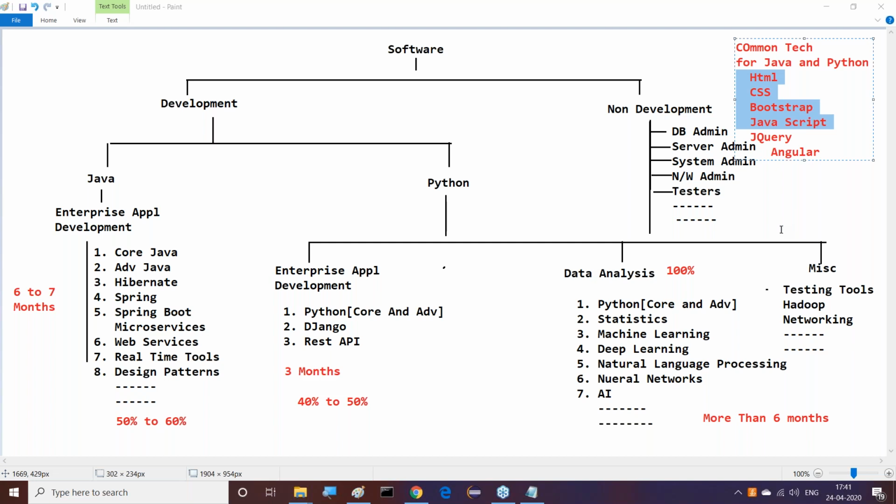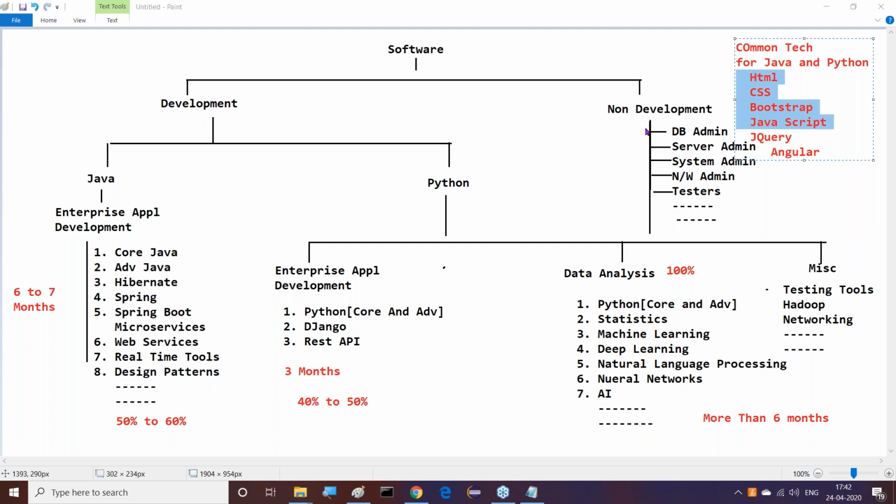Moreover, DevOps also requires Python scripting. Definitely, DevOps also requires it, guys. Observe this clearly. Now I'm asking all of you, please answer for me.